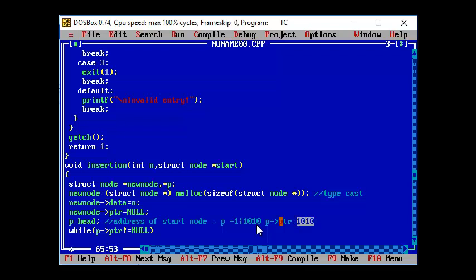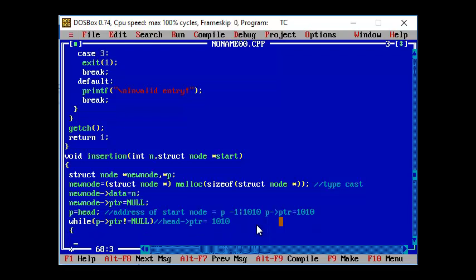Here you have a conditional check. Remember, P has got the address of head, or it is referring to the structure head. There you have the pointer value, which is the second structure member in your node structure. That is pointing to the value 1010, for example. So it is not equal to null. It has got the value 1010.